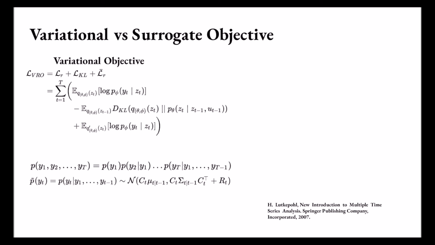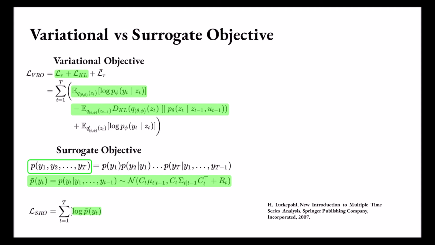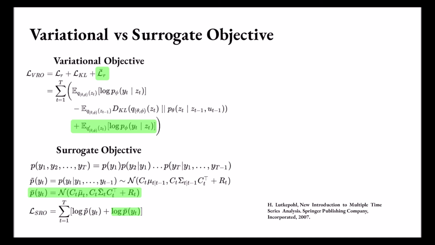And since in the EKF we apply the linear Gaussian simplification to our nonlinear dynamics, we can take it one step further and also use the linear Gaussian factorization as an approximation of our original objective. This gives what we call the surrogate objective. When using this approximation, we likewise modify the RO portion of the objective and use the replayed distributions instead. To summarize, in the variational objective, we take a lower bound of the true objective and use the Kalman smoothed posteriors. In the surrogate objective, we use the filtered distributions and take a linear approximation of the objective.